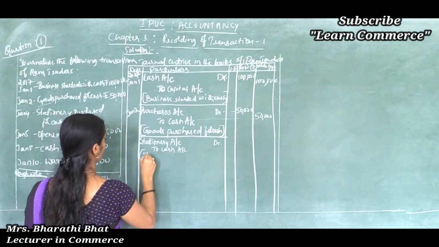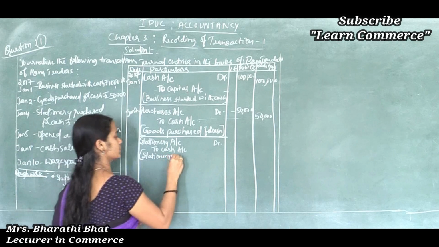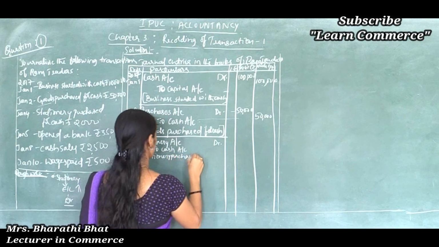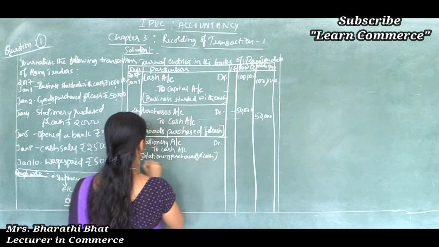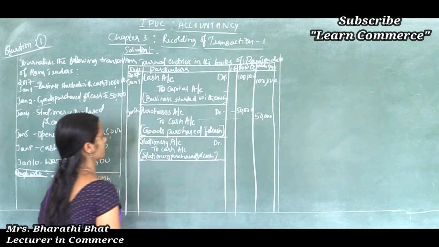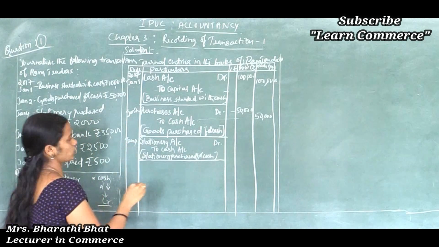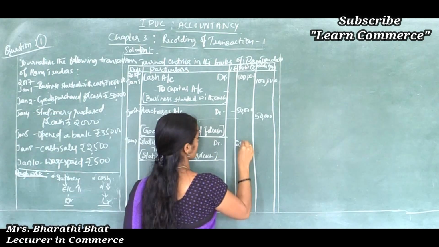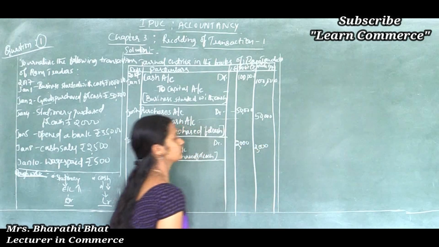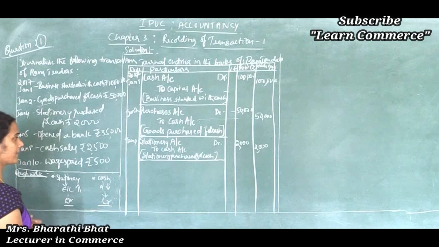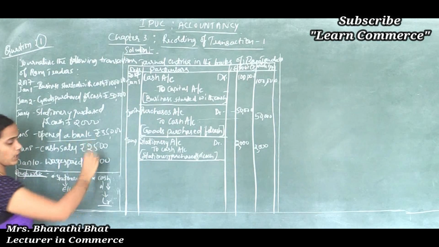So the narration is: stationery purchased for cash. What is the date? Jan 4. Stationery purchased rupees 2,000. And the next one is open a bank account.